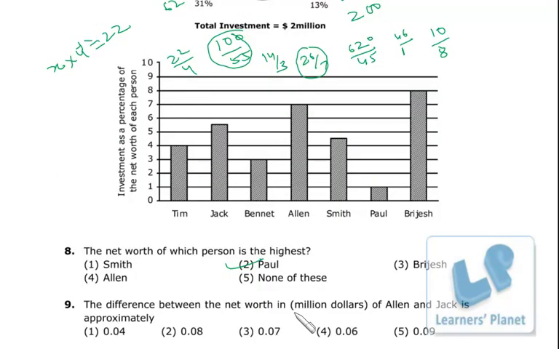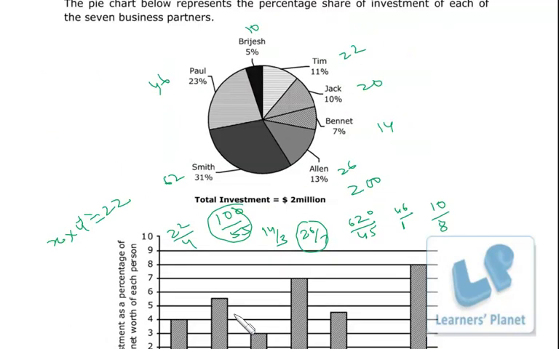Now, the difference between the net worth of Ellen and Jack is approximately what? Here we have already calculated the net worth. Here I made one mistake. Jack is actually 100 by 55, not 100 by 5.5. It is actually 20, so it will be 200 by 55. I'm sorry, because it did not make any difference in the previous question, maybe I didn't catch that. But in this case it would make a difference. So this is 200 by 55 and this is 26 by 7.